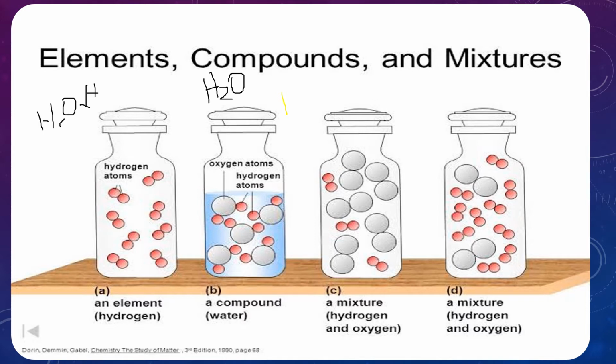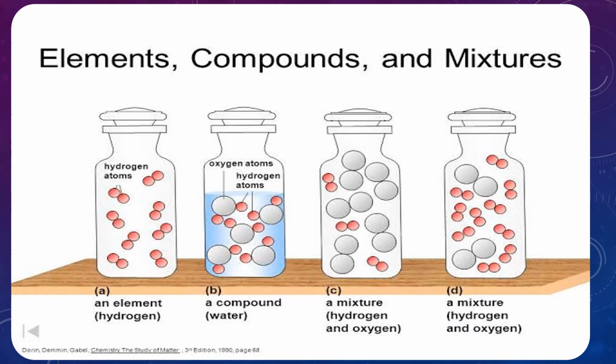But see this mixture. In the mixture, hydrogen and oxygen are in gaseous form. The hydrogen and oxygen are different. These both are diatomic molecules, H2 and O2. So this is a mixture of hydrogen and oxygen.